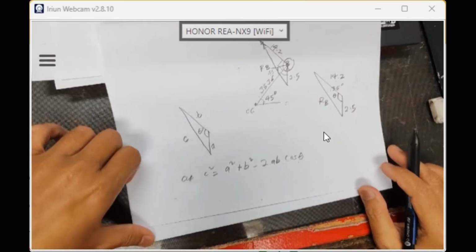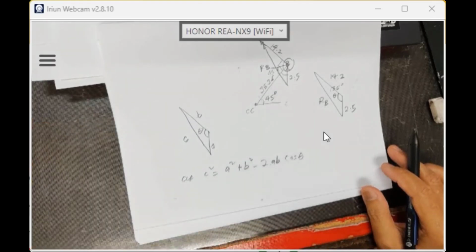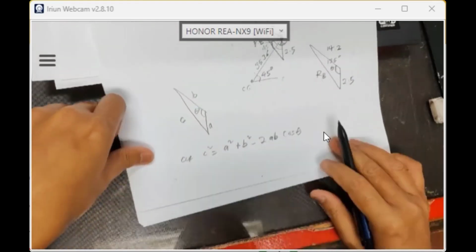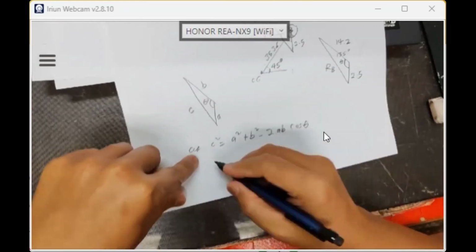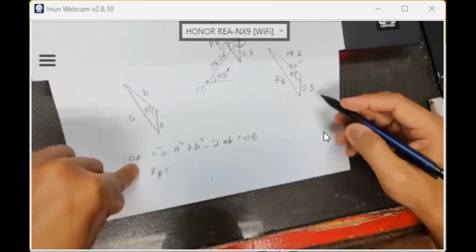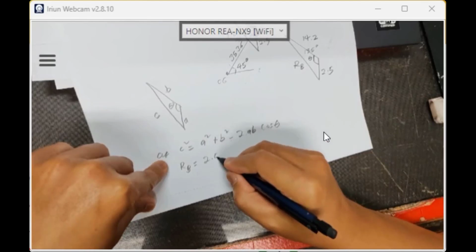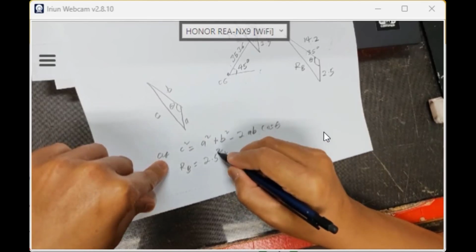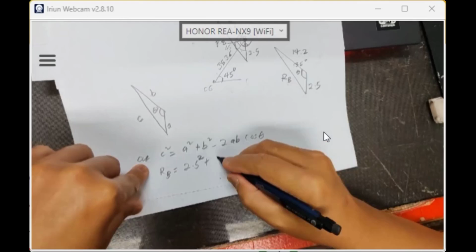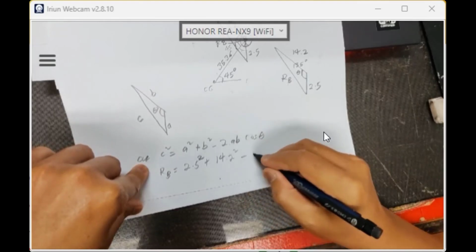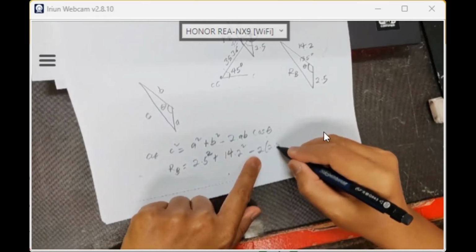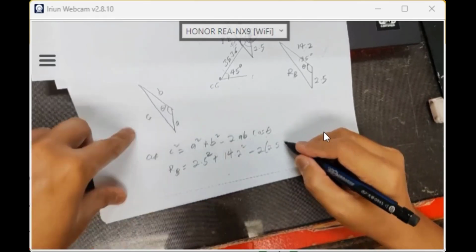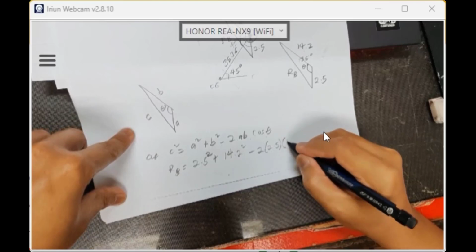Cosine rule, right? Okay, so this is cosine rule. So here we have 2.5. So C square, so C square is RB square. A square is 2.5 square plus 2.5 square plus B, which is 14.2 square, minus 2. A is 2.5, B is 14.2.